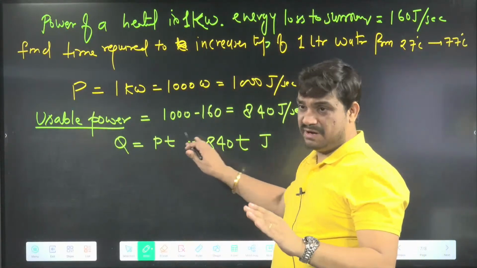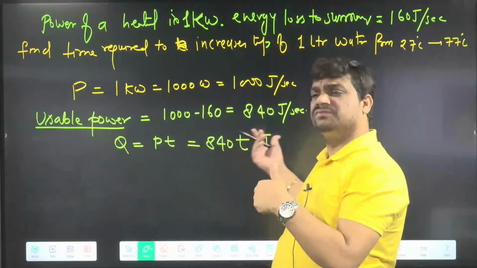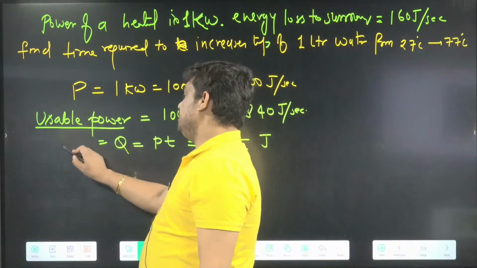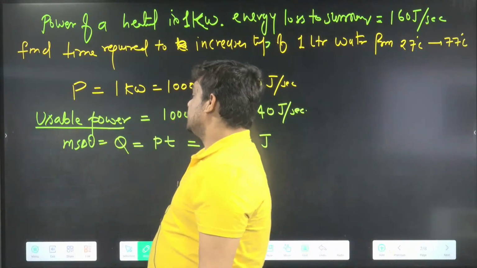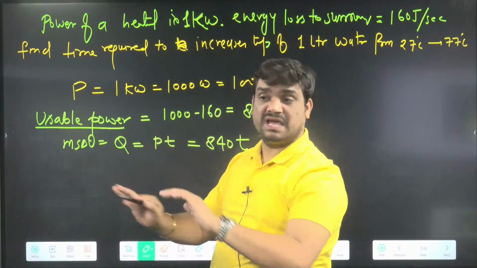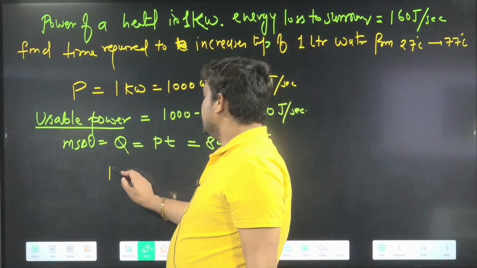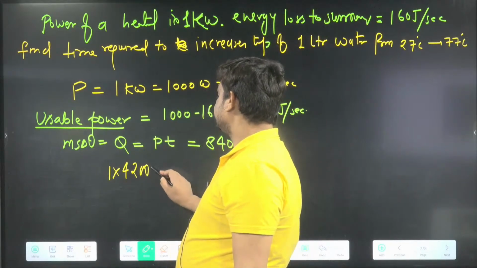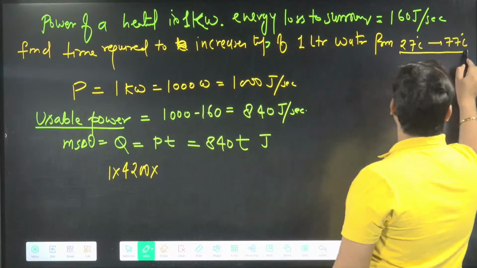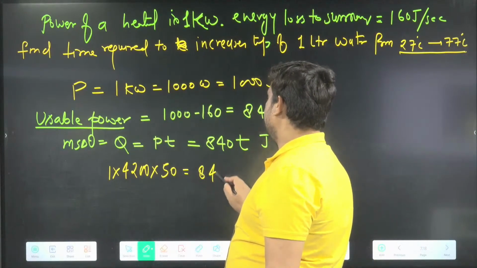Energy equals power into time: in 1 second 840, in t seconds 840 t, and this equals m s delta theta. This is in joules, so the whole question I am going to do in the SI system. m is 1 kg, s I will take 4200, delta theta is 77 minus 27, that is 50, equal to 840 t.